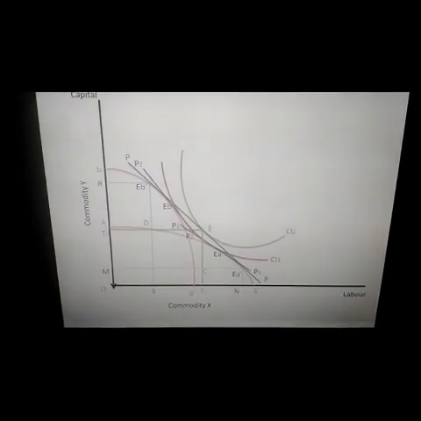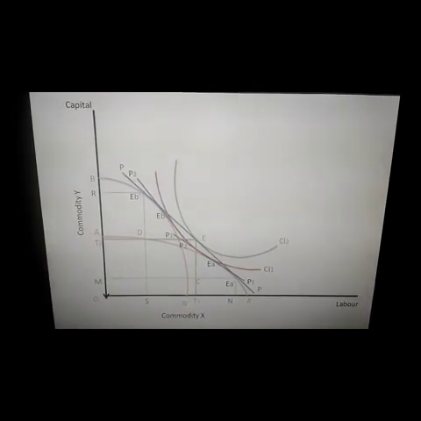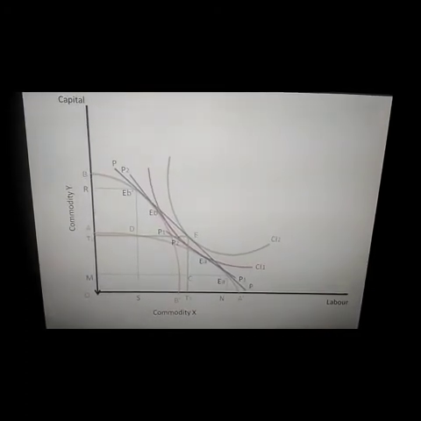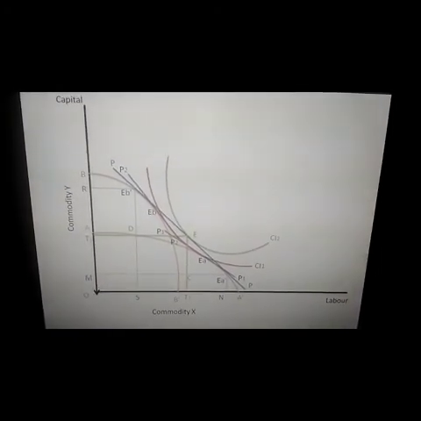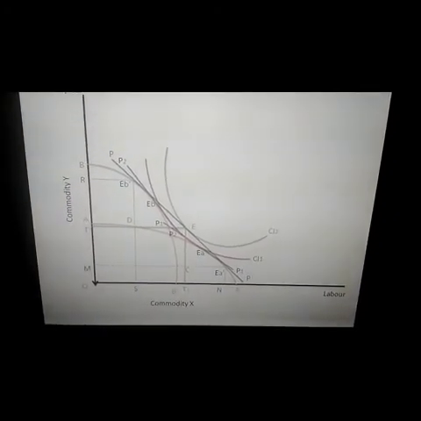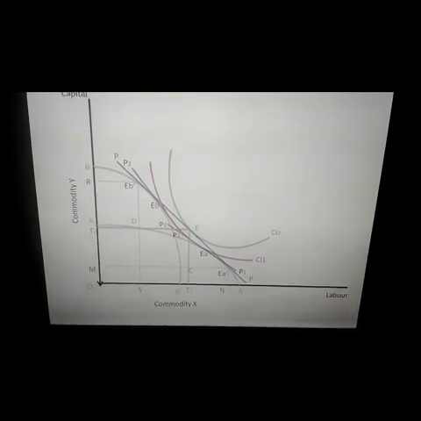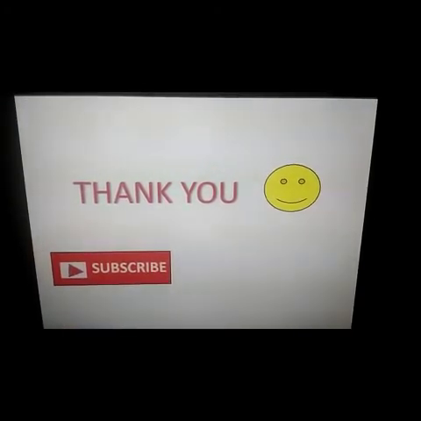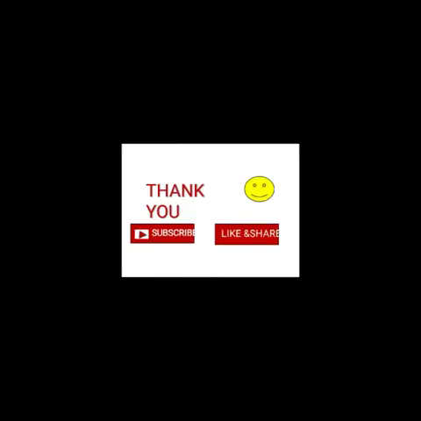Similarly, EB dash D and E is the trade triangle for country B. At this point, they are exporting EB dash D quantity of commodity Y and importing DE quantity of X. So basically they are producing at EB dash, but they are consuming at point E, which means that they are consuming more than what they are producing, and therefore the consumers, that is the citizens of both the countries, are deriving higher utility than they were before, and so the consumer indifference curve shifts from CI1 to CI2.